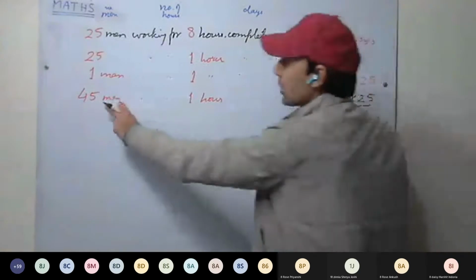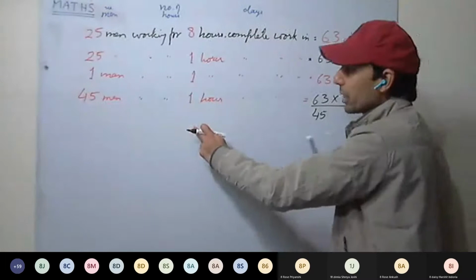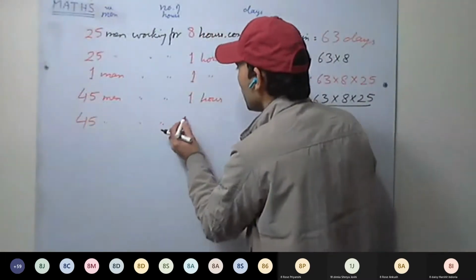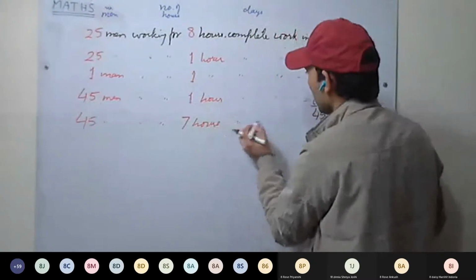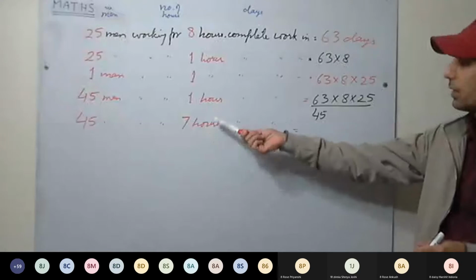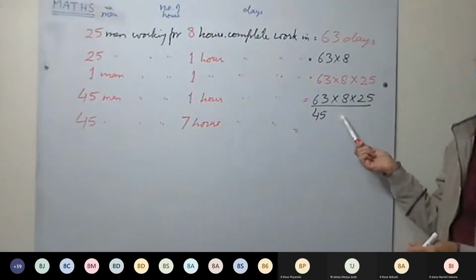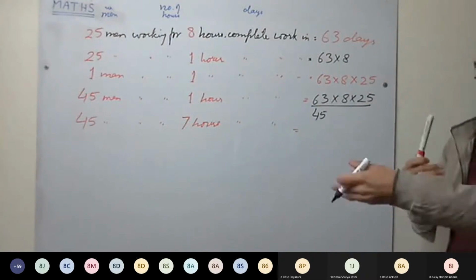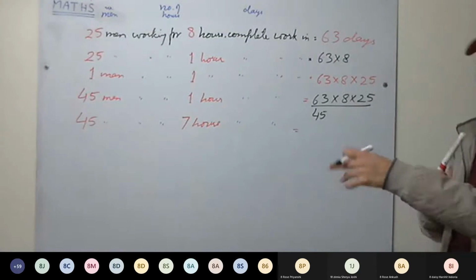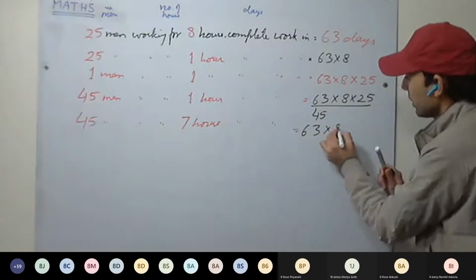Okay. Now they have increased the working hours as well. Earlier they were working only 1 hour. Now they will be working 7 hours. They are working for 7 hours a day. It means the number of days will also decrease because each day they are working for more number of hours. More work will be completed each day. It means less number of days they will complete the work. We will again divide.